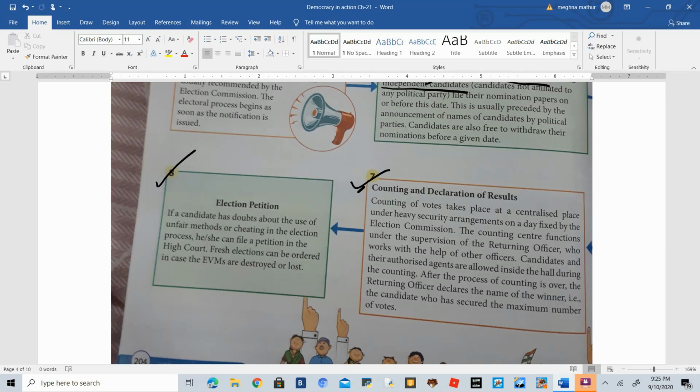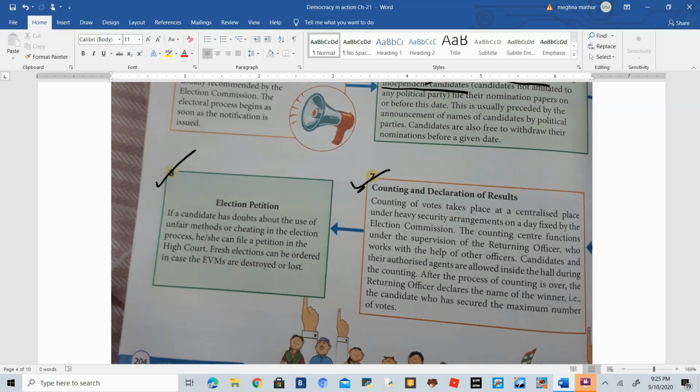Petition means appealing. Okay, appealing against any political party that political party has used unfair means to win the elections, or in the cases when the EVM machine, electronic voting machine, the machine which is used in the election process to give vote, is destroyed or lost. Okay, so that is the last process of election petition.